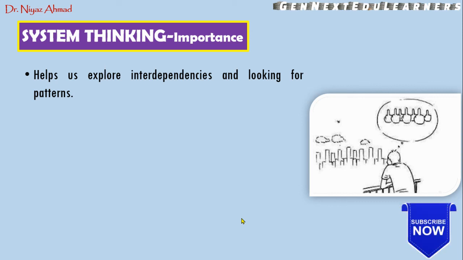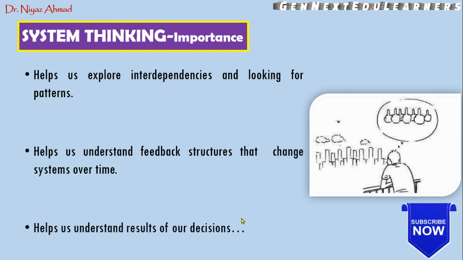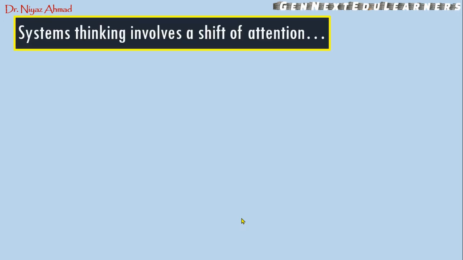This will help you to see the patterns in organizations, and to explore how the parts are interdependent through interactions. It will also help you to understand the feedback structures that change a system over time. It will help you to understand the results of your decisions if you are taking any decisions regarding the system, and the impact of that decision on the system. So these are the importance of systems thinking.